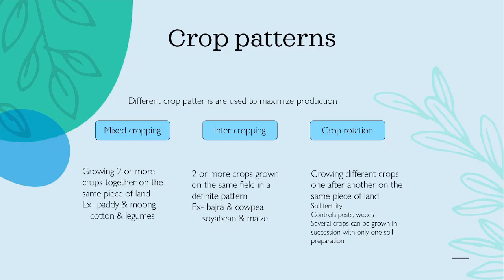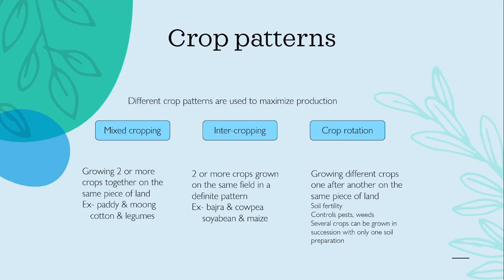Okay, then let's understand intercropping. It is the practice of growing two or more crops simultaneously in the same field. But here there is a catch. It is in a definite row pattern. So actually mixed cropping is a type of intercropping only. Or you can say that it is an improved version of mixed cropping.